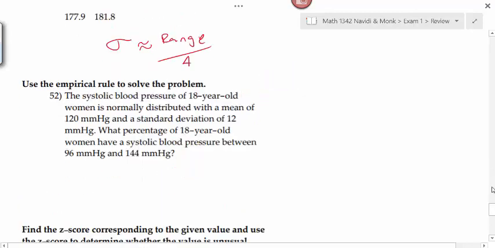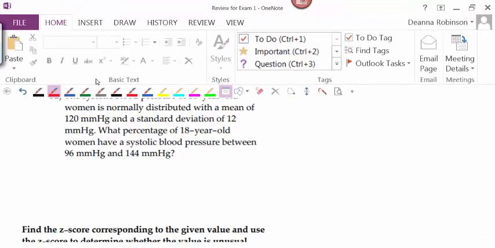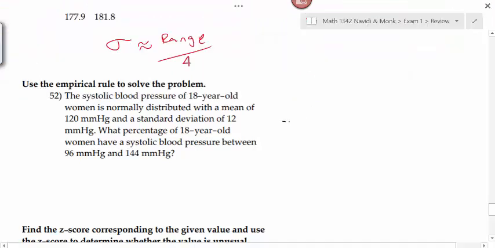Number 52 says to use the empirical rule to solve the problem. The systolic blood pressure of 18-year-old women is normally distributed with a mean of 120 and a standard deviation of 12. What percentage of 18-year-old women have a systolic blood pressure between 96 and 144? Here's how you would use the empirical rule for this. Remember, that's the one with the normal curve. And what number do we put in the middle?